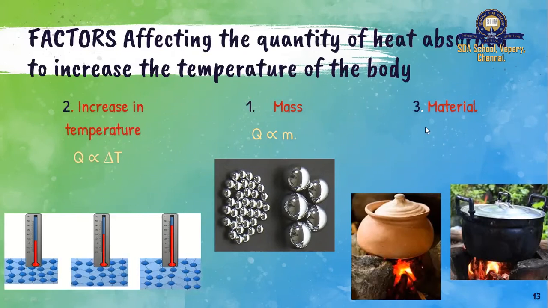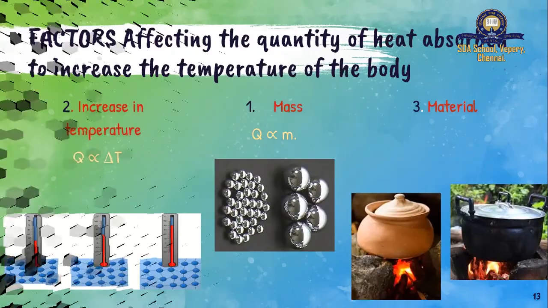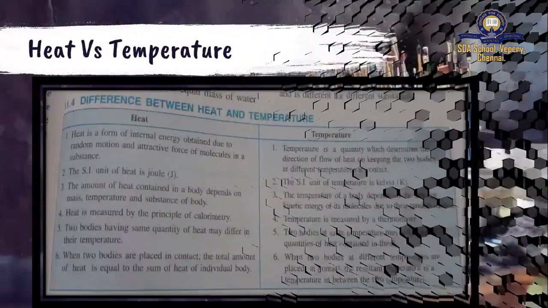And of course, it also depends upon the material. You have a clay pot and you have an iron pot. Which do you think will get heated very quickly? In the initial stage, the iron pot will get heated very quickly. The clay pot will take time to get heated. So the quantity of heat absorbed to increase the temperature of a body depends upon the mass of the body. It depends upon how much temperature you want to increase, and then it also depends upon the material of the substance.